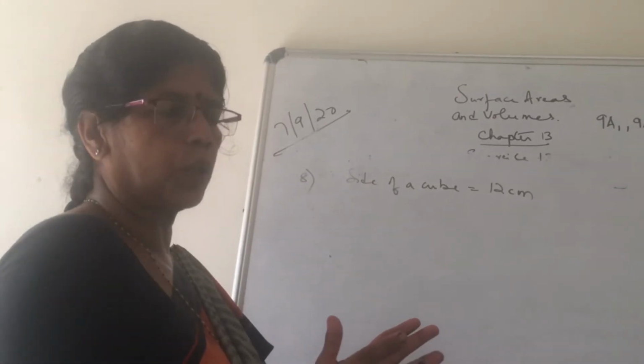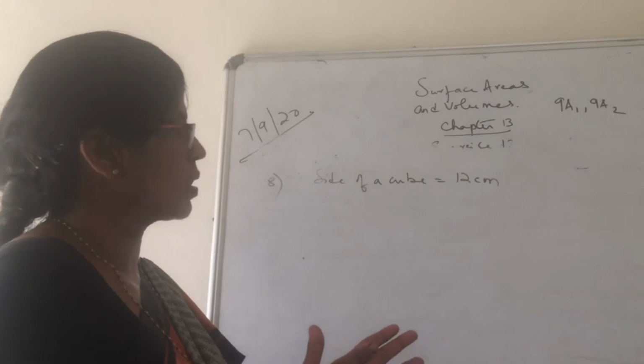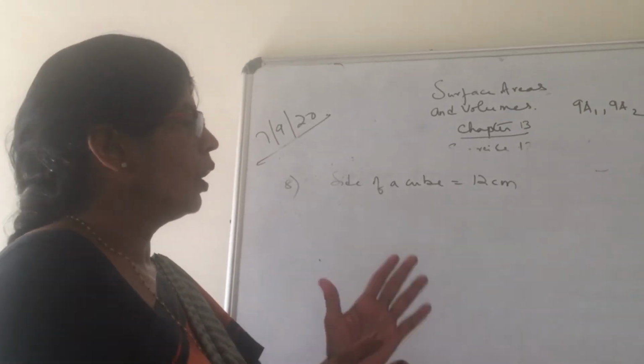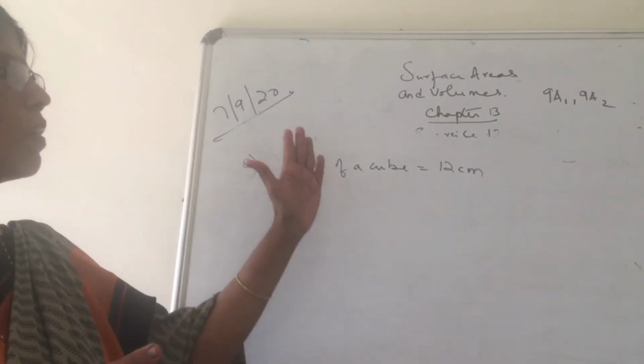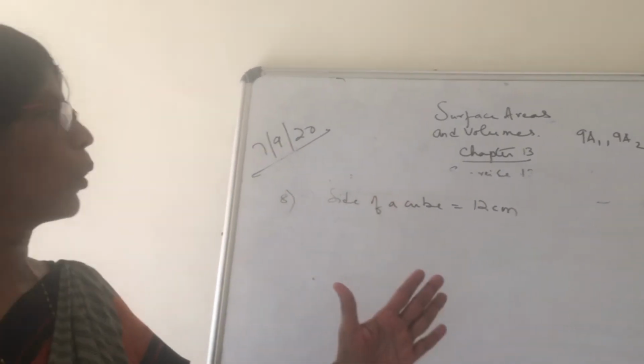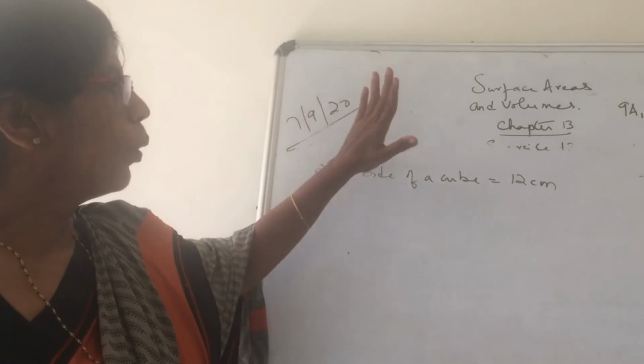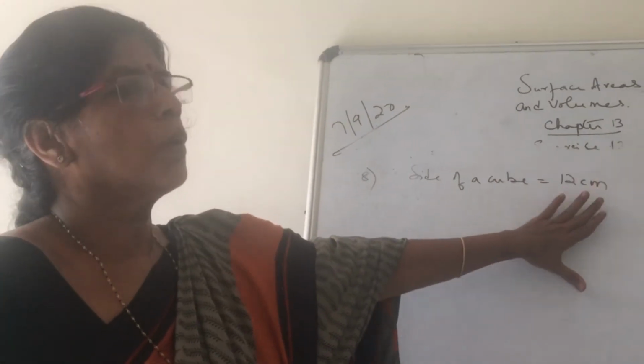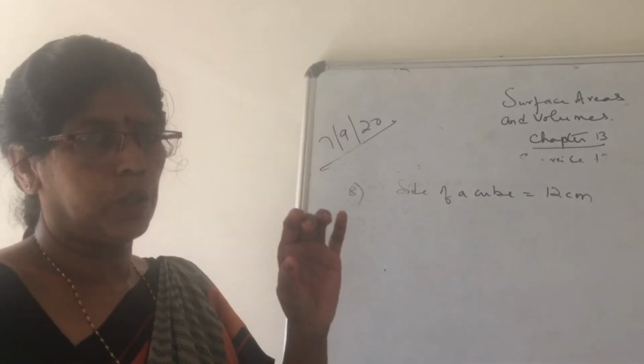You know, according to the law of conservation of mass, matter can neither be created nor destroyed. The total mass of the reactants is equal to the total mass of the products. So, the volume of the first cube is equal to the volume of the 8 small cubes.